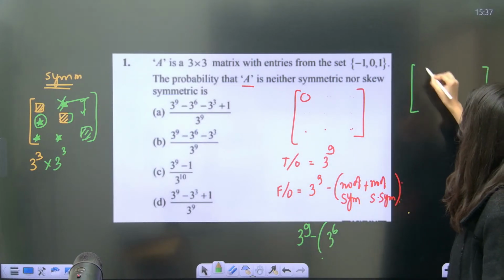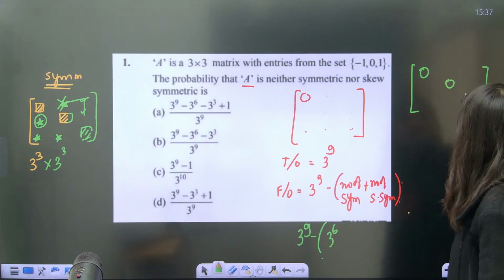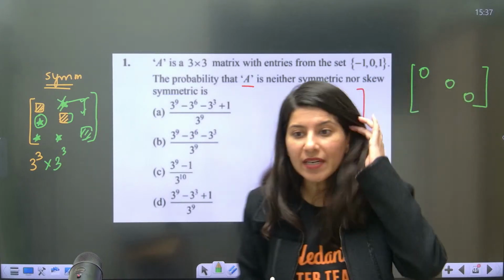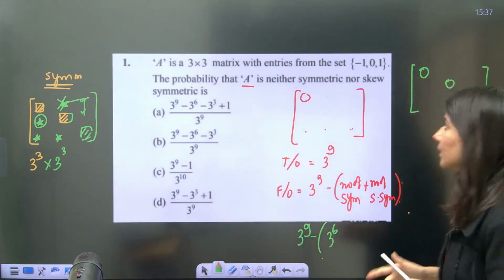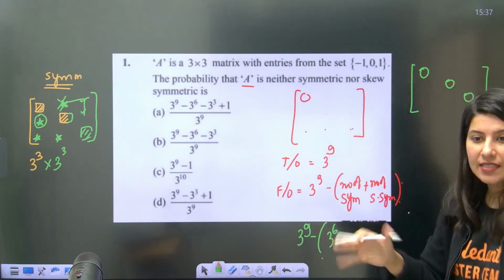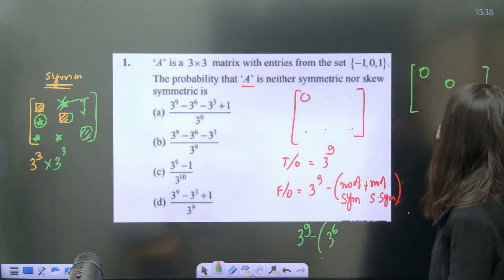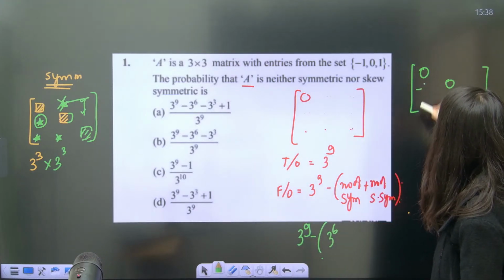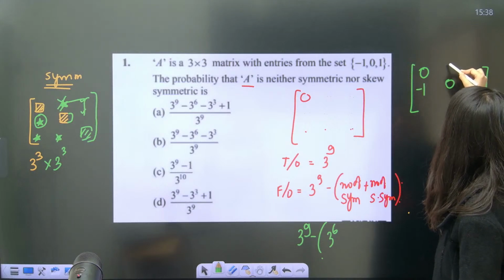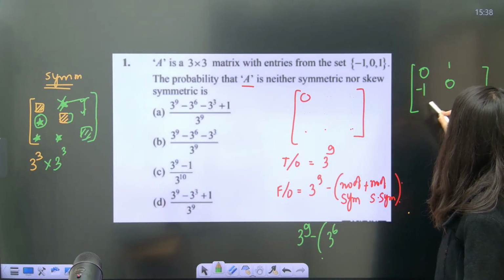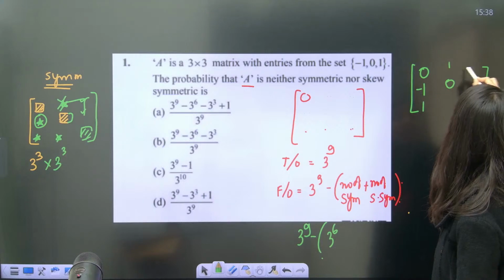Now for a skew symmetric matrix, it is fixed that your diagonal elements are 0, 0, 0. Diagonal elements, no need to do anything. And whatever you pick, suppose you pick -1, so you are going to get 1. If you pick 1 for this, this is going to give you -1.